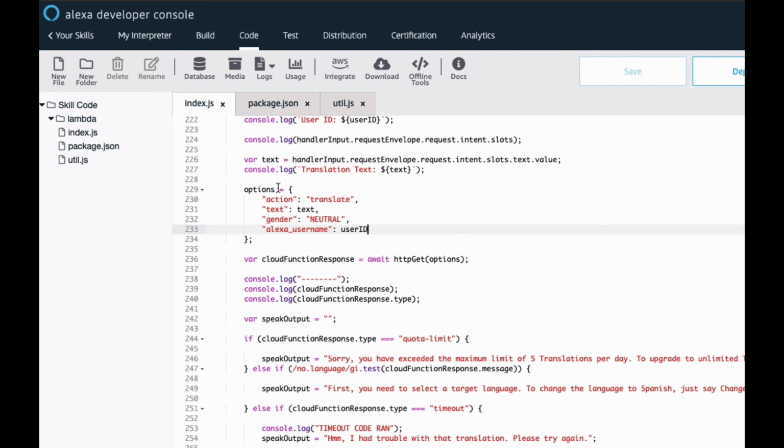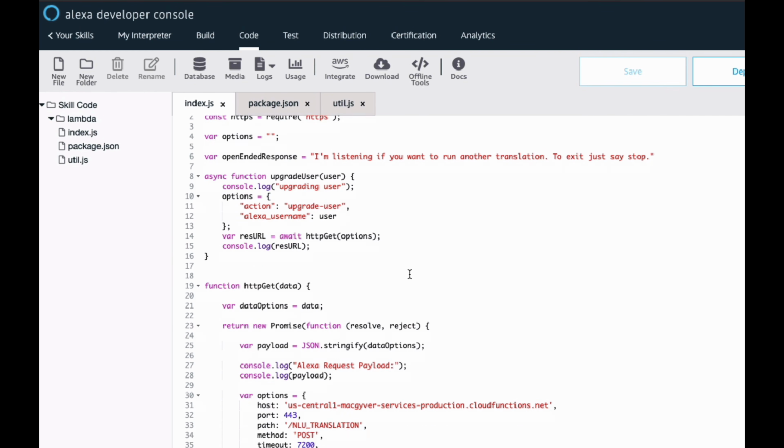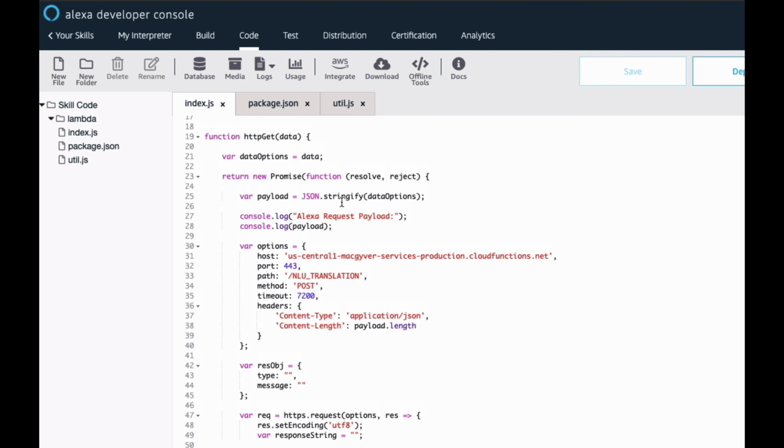And then we're going to issue this request, and we're going to send it to my cloud function. So I have a helper function called HTTP GET, which is how you issue HTTP requests in Amazon Alexa. And so I'm calling that function here. I'm passing that JSON object. Let's take a quick look at that function. It's at the top here. It should look exactly like the request method for Node.js. Okay, so this function is my helper function that will make HTTP calls.